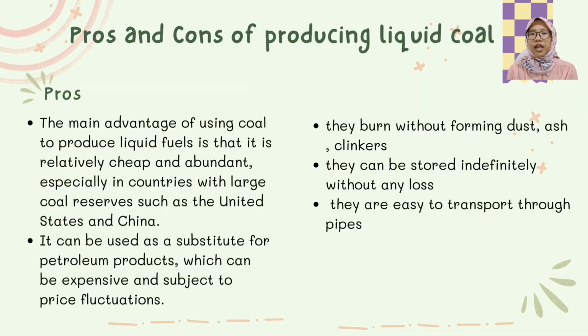So, of course, there are pros and cons of producing liquid coal. First, let me tell you about the pros. The main advantage of using coal to produce liquid fuel is that it is relatively cheap and abundant, especially in countries with large coal reserves such as the United States and China. Second, it can be used as a substitute for petroleum products, which can be expensive and subject to price fluctuation. Number 3, they burn without forming dust, ash, and clinkers. The fourth one, they can be stored indefinitely without any loss. And last but not least, they are easy to transport through pipes.